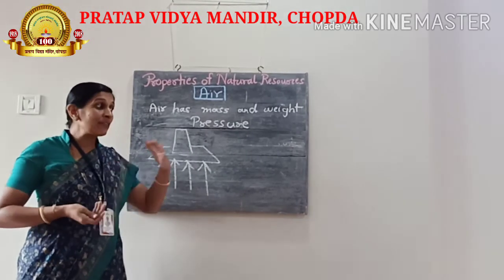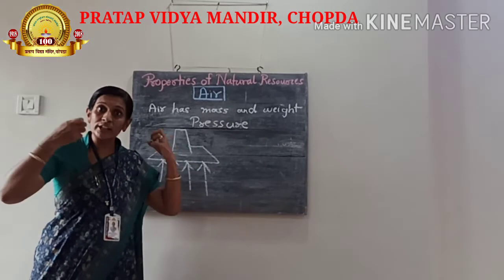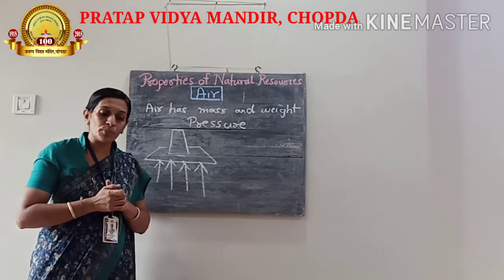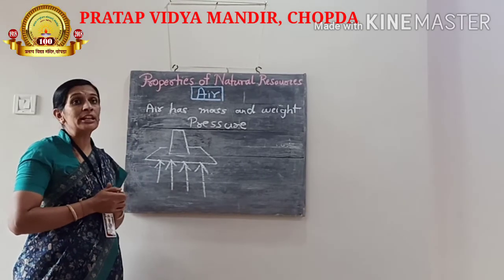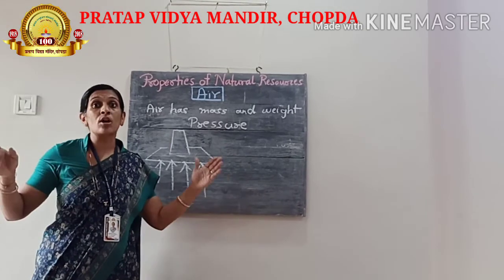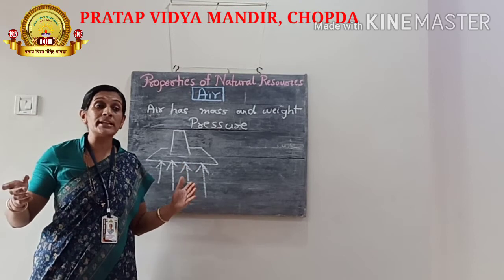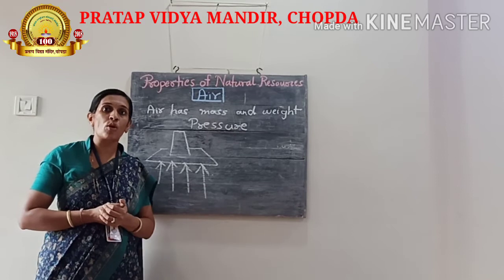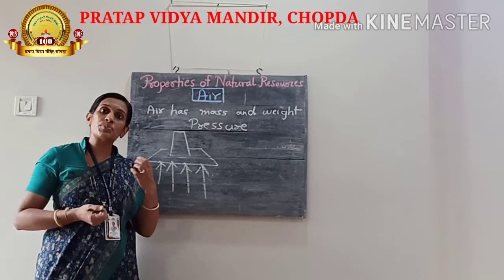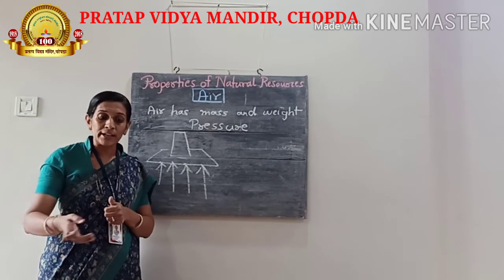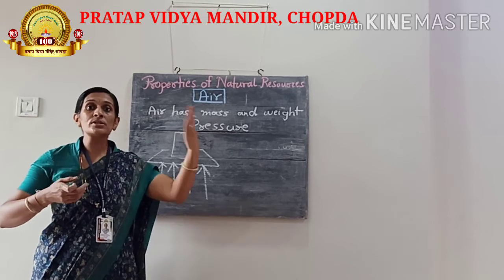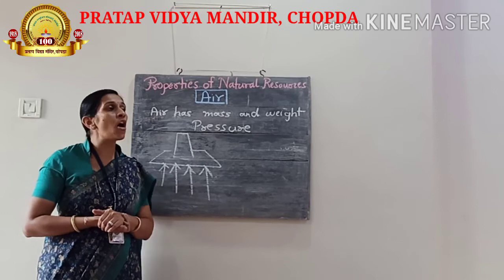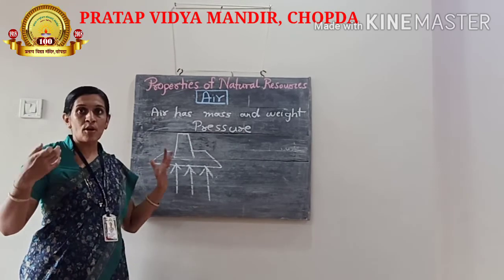Generally when we are living in a dry area, the air can absorb more water, so we don't feel humid. But at seashores or near water bodies, the air already has a large amount of water in it, so it cannot absorb more water, and you all have seen how it throws away the water, which we get in the form of dew drops or in the form of sweat.